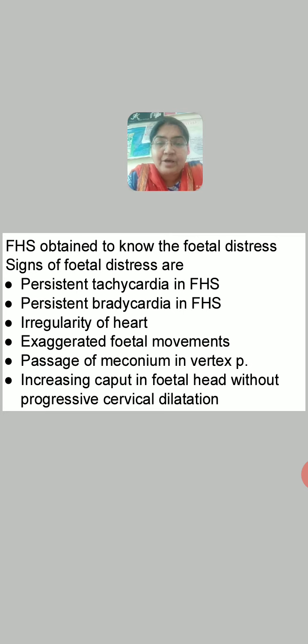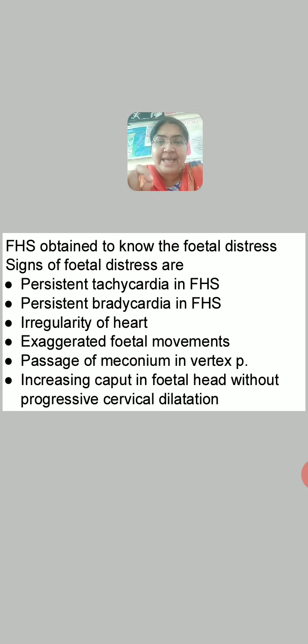If you do PV now, after an hour, after 2 hours, what will you find? Status quo. It is 2 finger tight only, not dilating. 2 finger loose does not happen, it remains 2 finger tight. That means cervix is not dilating. On the other hand, caput is increasing in the size. So fetal head size also increases. So this is going to make labor, normal delivery impossible. So you need to go for cesarean section in that case. So all these are the signs of the fetal distress.